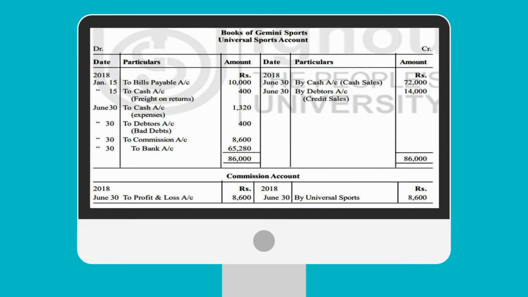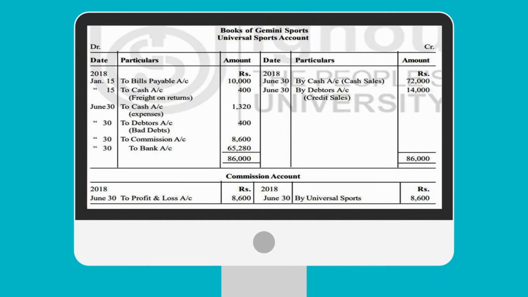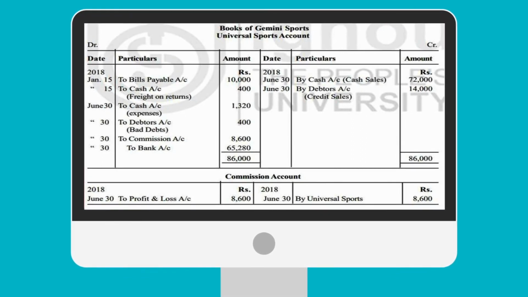Books of Gemini Sports. Now it is in the books of the consignee. We will prepare the Universal Sports account. Cash sales 72,000 and credit sales 14,000, total 86,000. Here bills payable 10,000. To cash, freight on returns 400.